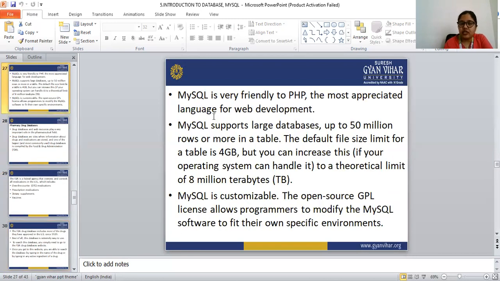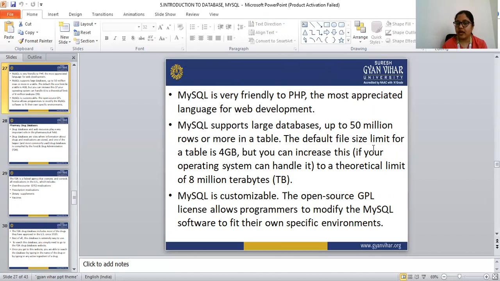MySQL is very friendly to PHP, the most appreciated language for web development. MySQL supports large databases, up to 50 million rows or more in a table.